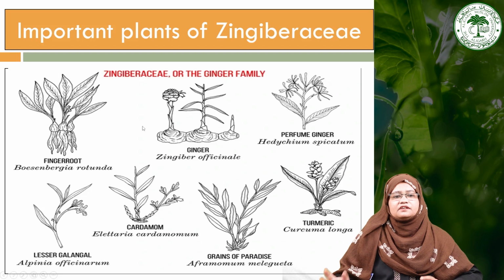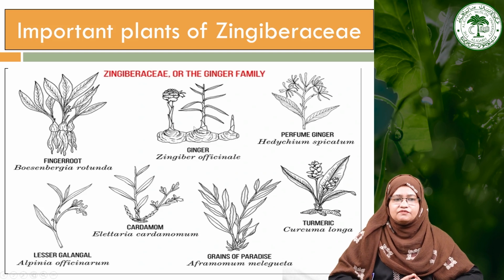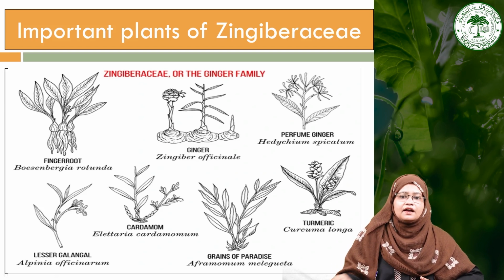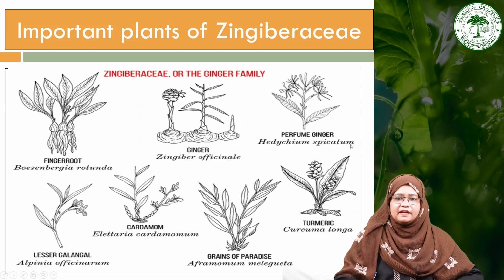Now moving toward some important plants of the family Zingiberaceae. The most common plant which we know is ginger, that is botanically called Zingiber officinale. Then other plants like perfume ginger, that is Hedychium spicatum. Then finger root, that is Boesenbergia rotunda.